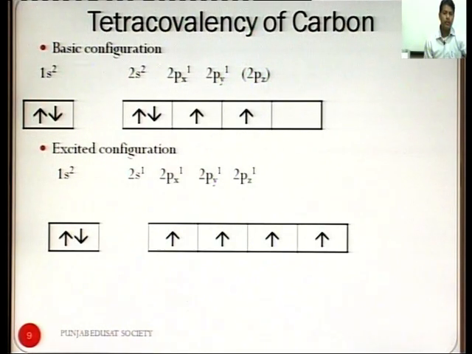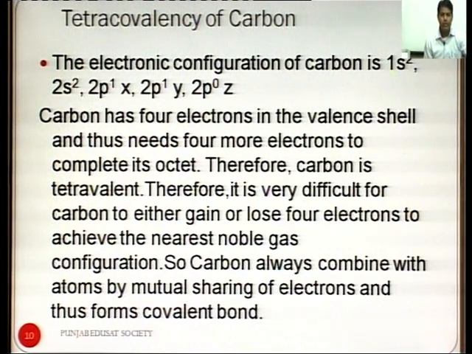In the excited state configuration, 1 electron from the 2s orbital is promoted to the 2pz orbital. This is the excited configuration of carbon. Tetravalency of carbon. The electronic configuration of carbon is 1s2, 2s2, 2px1, 2py1, 2pz0. Carbon has 4 electrons in the valence shell and thus needs 4 more electrons to complete its octet.